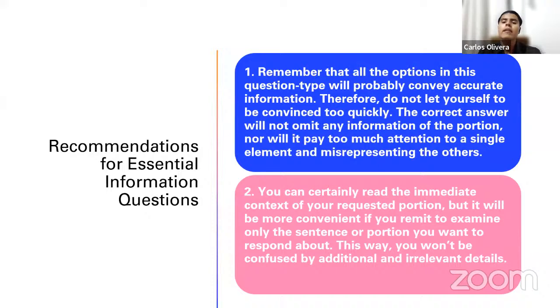Just the highlighted sentence. Now, the correct answer will not omit any information of the portion. No va a omitir información importante. It will not pay too much attention to a single element and misrepresent the others. Because there is a possibility that one of the answers talks about one point made in the highlighted sentence, but it just concentrates and focuses on that point and leaves the rest without consideration.